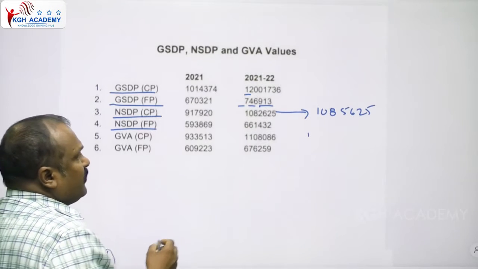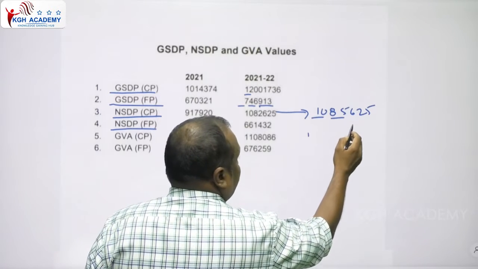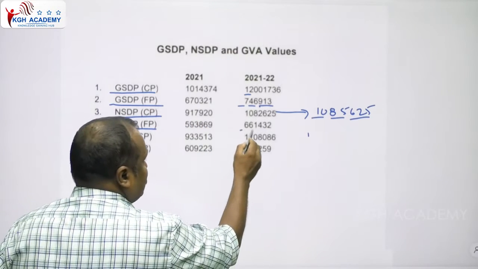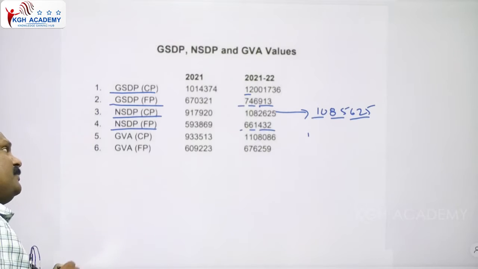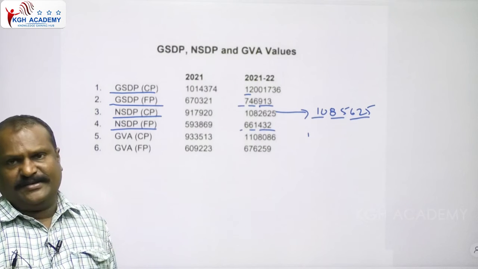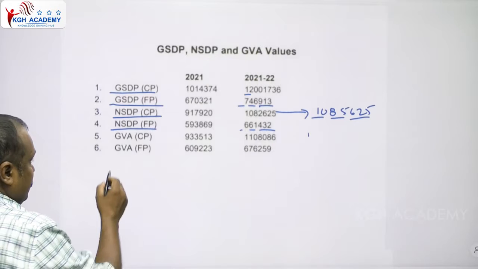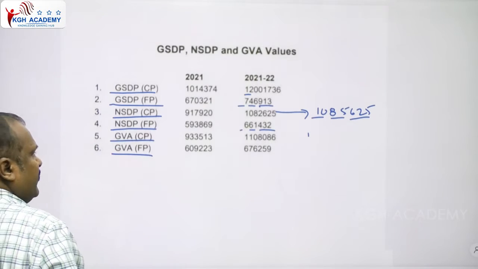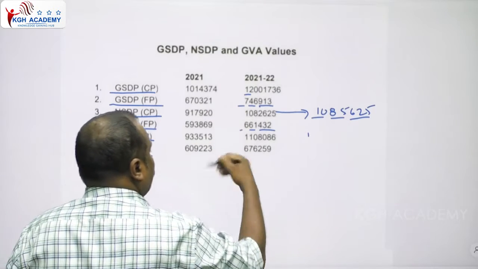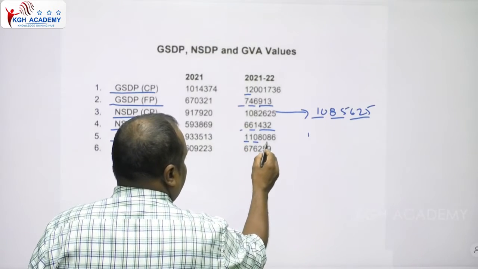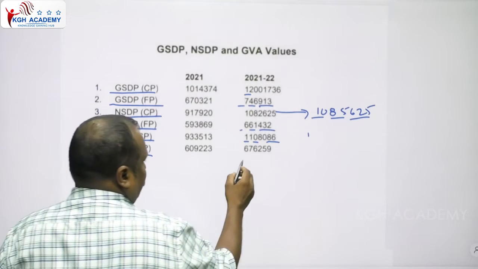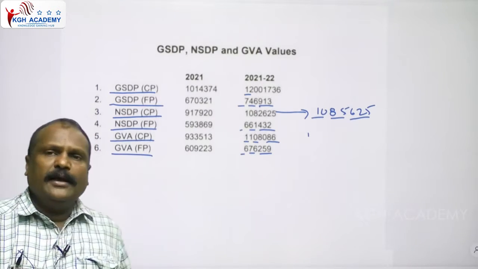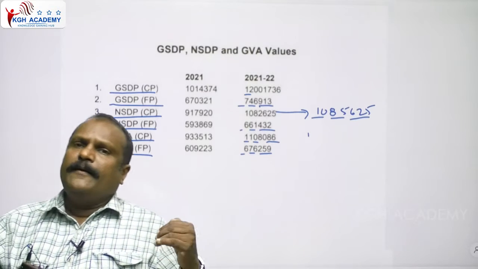Then the NSDP current prices and NSDP fixed prices. NSDP current prices are 10,85,625 crores, whereas NSDP fixed prices are 6,61,432. Here NSDP current price is greater than the NSDP fixed price. Okay, then come to the GVA. GVA current prices and GVA fixed prices. The GVA current prices for 2021-22 are 11,08,086 crores, whereas fixed prices are 6,76,259 crores. Here also GVA current prices are greater than the GVA fixed prices.